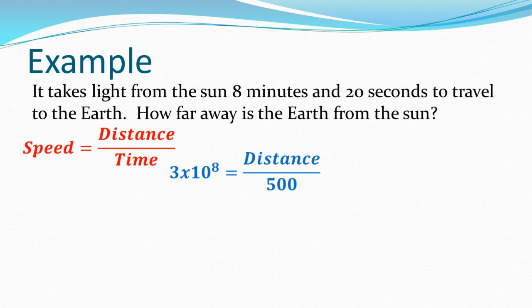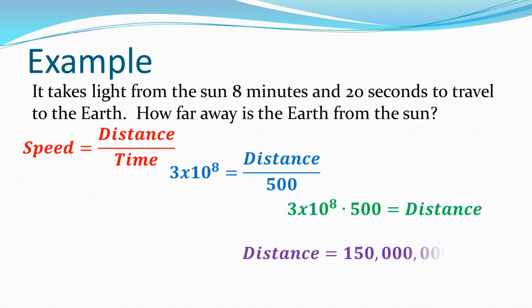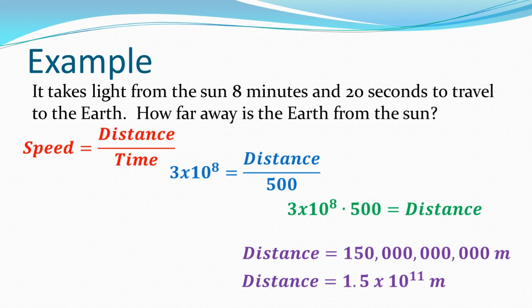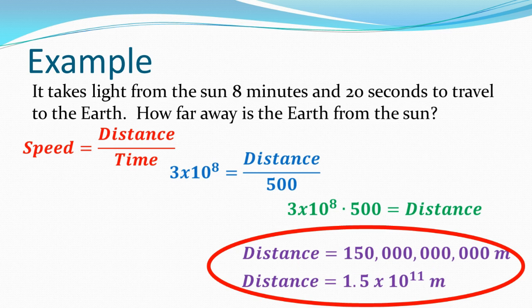3 times 10 to the 8th times 500 is going to give me a distance of about, if I put it in scientific notation, 1.5 times 10 to the 11th meters. In real world numbers, because we're using a rounded speed of light, it's closer to 149 billion meters. This is a calculated and confirmed distance that we can solve and explain using basic high school physics.